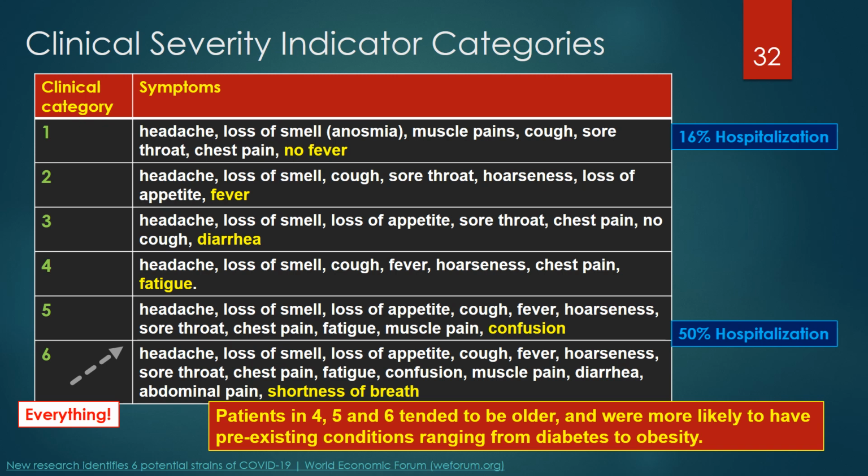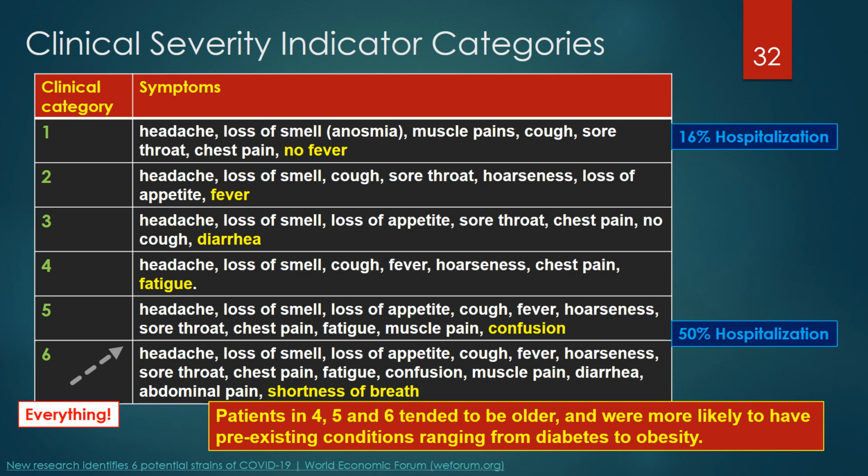Category 5 patients had headache, loss of smell, loss of appetite, cough, fever, hoarseness, sore throat, chest pain, fatigue, muscle pain, and confusion. Category 6 patients had essentially every symptom, including respiratory with shortness of breath and gastrointestinal symptoms.